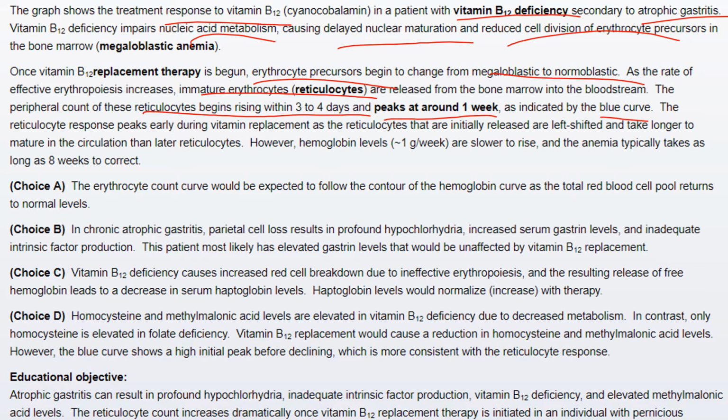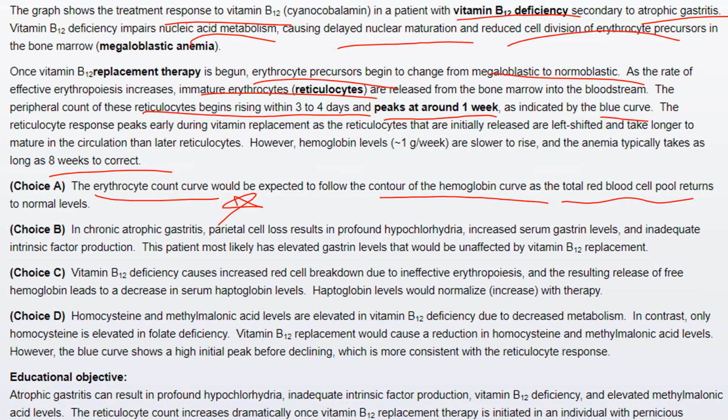However, hemoglobin levels are slower to rise and the anemia typically takes as long as 8 weeks to correct. In the other options, in choice A, the erythrocyte count curve would be expected to follow the contour of the hemoglobin curve as the total RBC pool returns to normal levels. Hence, it was not appropriate.